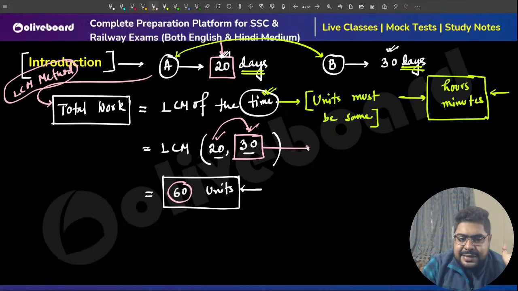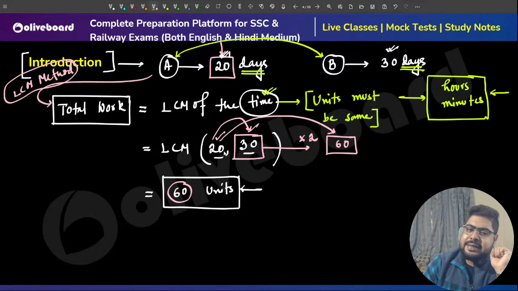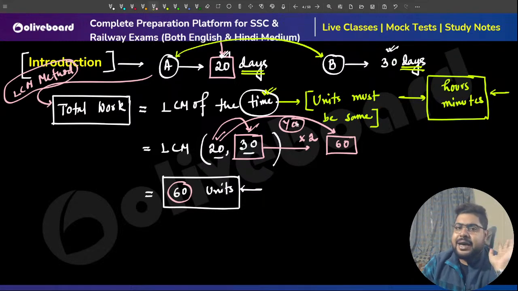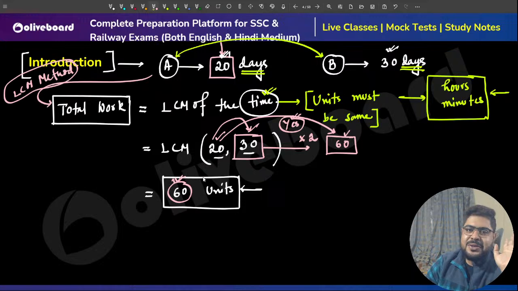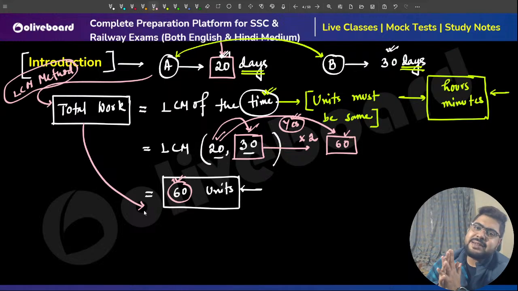If the answer is no, take the next multiple of this bigger number, that is 30 twos are 60. Now again ask yourself the same question: is 60 divisible by 20? The answer in this case is yes. Whenever for the first time your answer comes out as yes, that is your LCM. So, clear? That means the total work is nothing but 60 units.